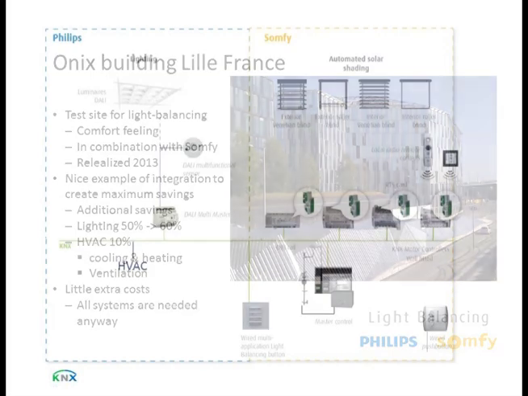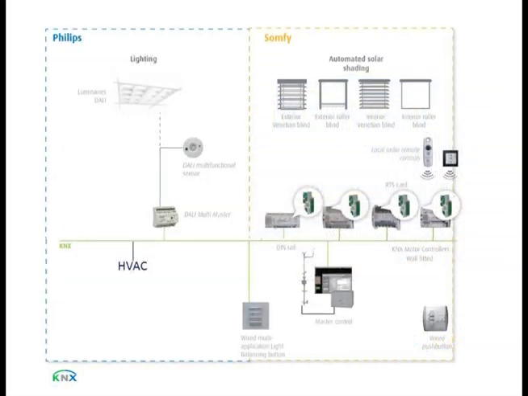Well, here you see an example. I will not go into detail there, but I do want to point out that you see our DALI controller talking to the lighting. It's using the DALI protocol, called Digital Addressable Lighting Interface, which is basically a digital interface to address lighting instead of relays. We are using a digital protocol. And you also see that we use a DALI sensor here. So the sensor is not connected to the KNX bus, but to the DALI bus. That doesn't matter as such, because from the KNX side, the DALI sensor is completely equal to a KNX sensor. So there is no difference there.